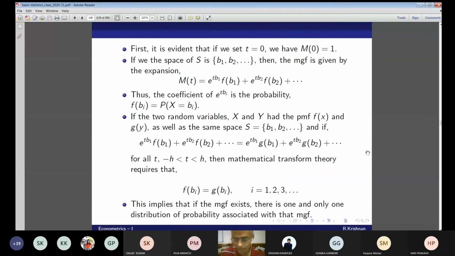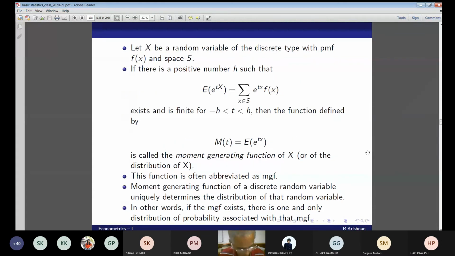Sir, I wanted to ask, this moment generating function that you have defined, is it around the origin? Come again, please. The moment generating function that you have defined, sir, is it about the origin? No, it depends. A moment generating function is normally defined not about the origin but about the mean. So we are talking about central moments, yeah.